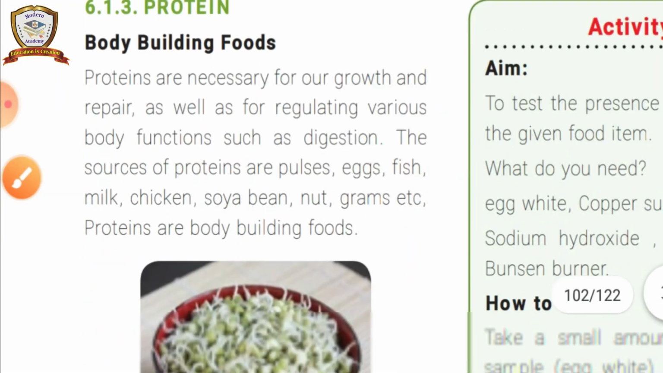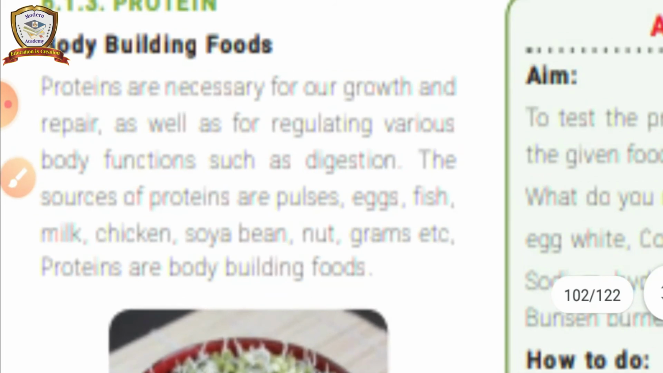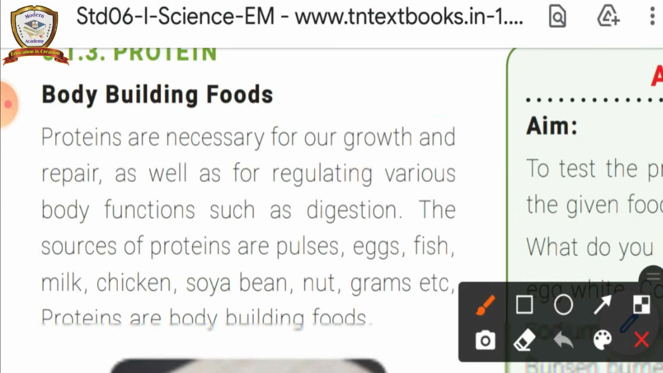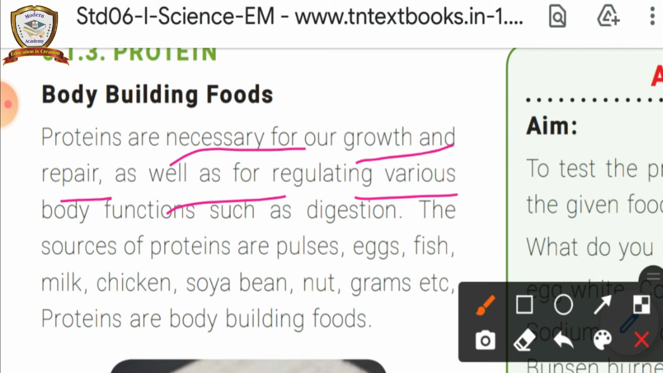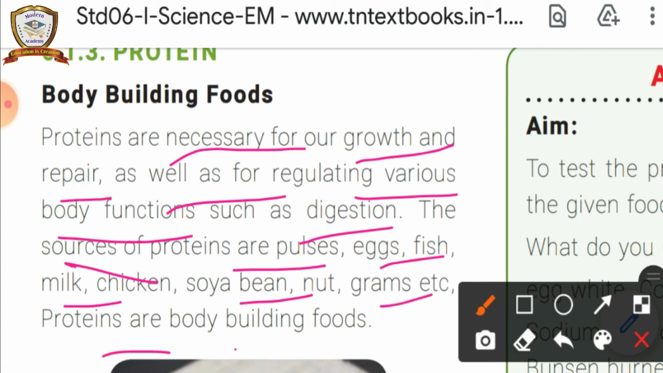And next one, protein. Body building food. Protein is known as body builder. Proteins are necessary for our growth and repair as well as for regulating various body functions such as digestion. The sources of protein are pulses, eggs, fish, milk, chicken, soya bean, nuts, grams, etc. Proteins are body building food.